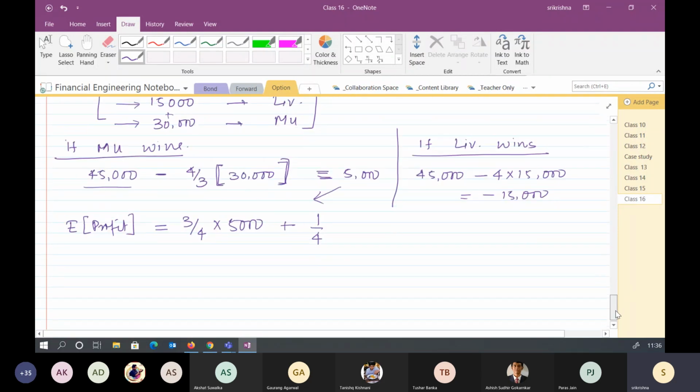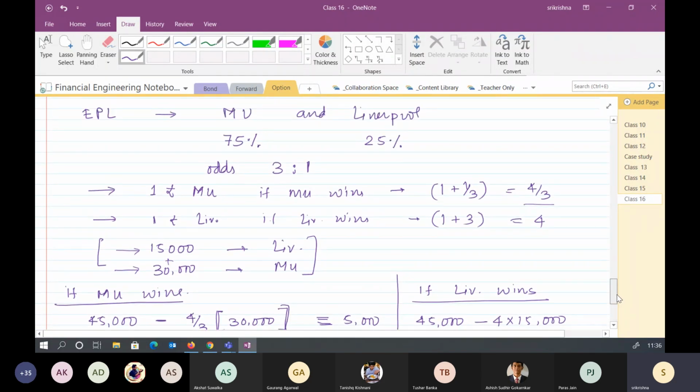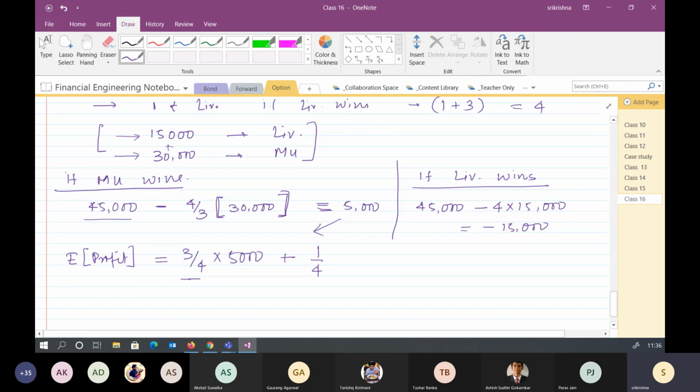Yes, I'm right. It's a 75% chance that Manchester United will win. So, in terms of probability, I can say that it is 3/4. Yes or no? Yes, sir. And the expected value of his profit can be given by this expression.